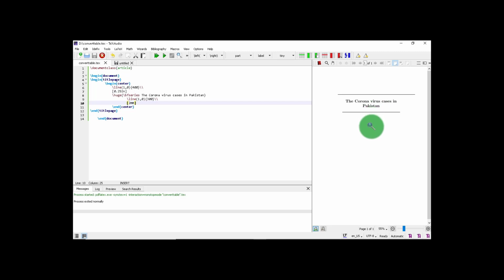The way I am going to do it, give some space of 1.5 centimeter, and then I put the command \textsc within curly brackets, \Large with a capital L for getting extra large letters, and you can write other details here, for example Confirmed cases.